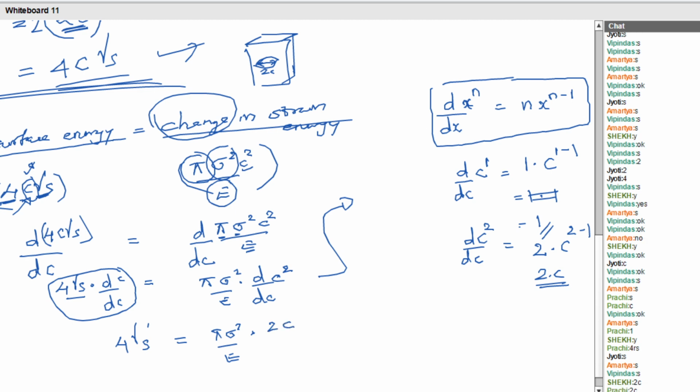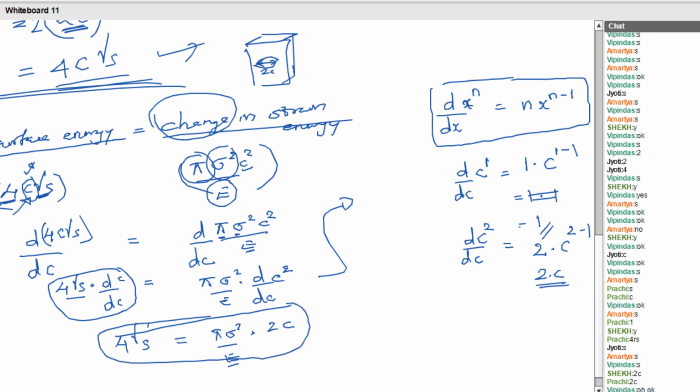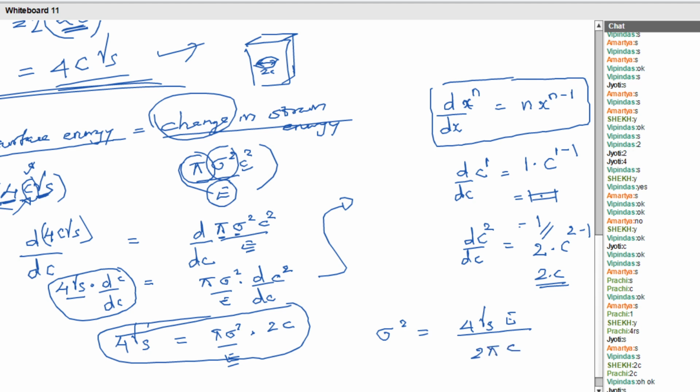Can you find out the value of sigma from this equation? Yes, we can. By rearranging this equation, sigma square is equal to 4 gamma s E by 2 pi c. Am I right?